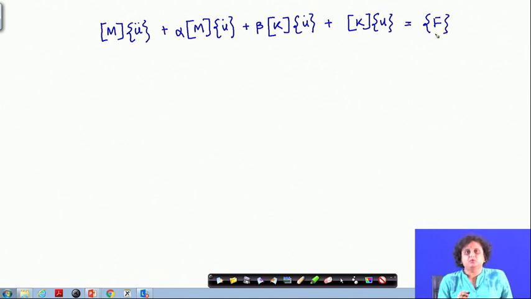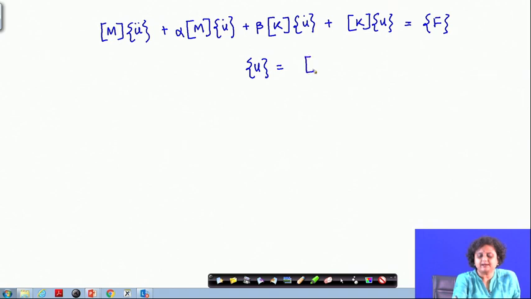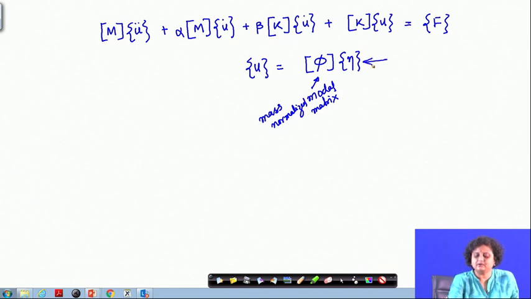Now, if I do modal transformation to this, if I write the degrees of freedom u in terms of my natural coordinate or generalized coordinate as phi into eta, where phi is my modal matrix, the same old thing that we had done earlier. So, this is the mass normalized modal matrix. And this is the natural coordinate or the generalized coordinate.